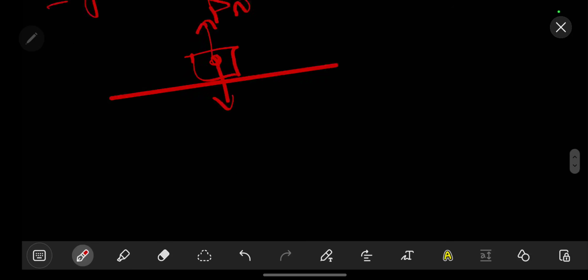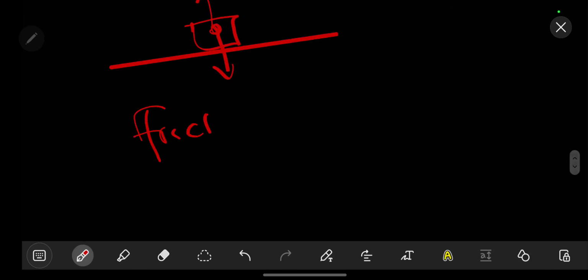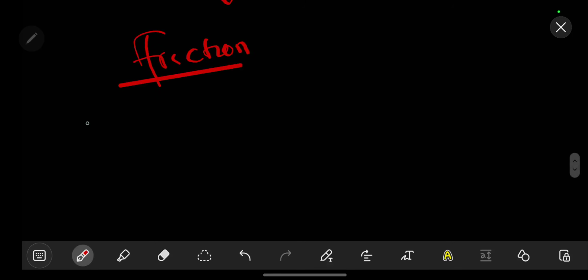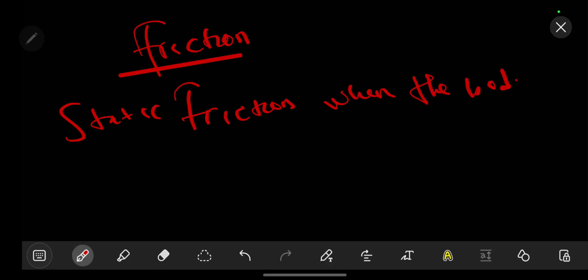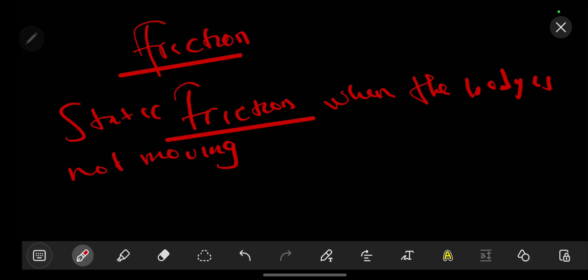Then for our last part, we are going to look at friction. Let's go into a bit of detail. We are going to talk about static friction. To simplify, static friction is the friction for a body that is not moving. So as long as the body is not moving, we are going to experience what we call static friction.